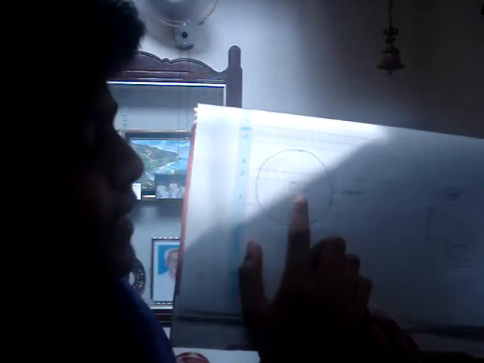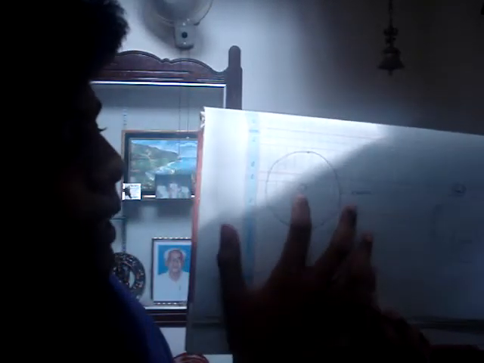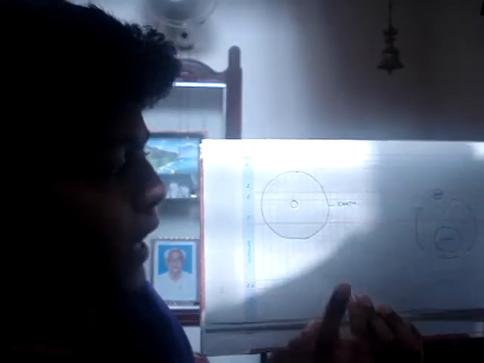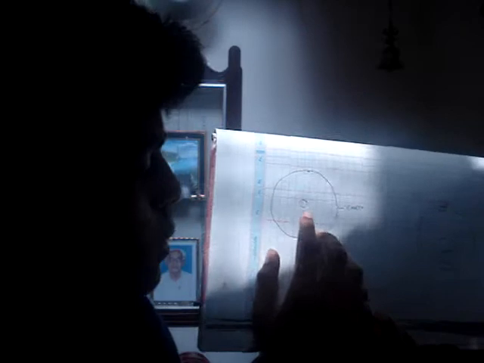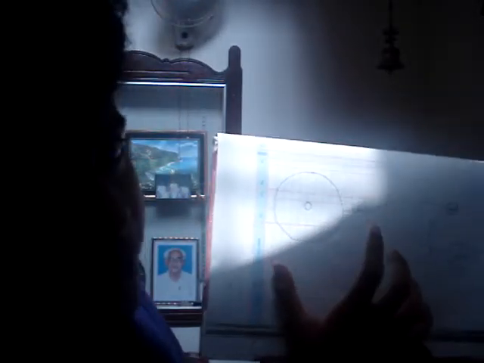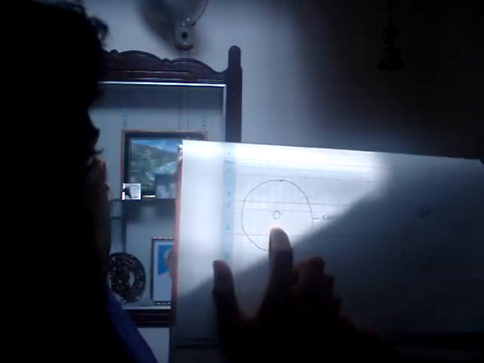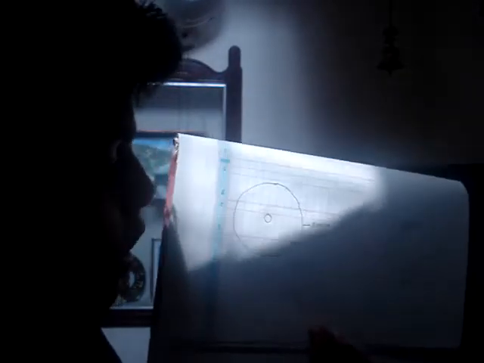According to my proof, there is a gap between this inner core and the remaining part of the Earth, and the remaining part of the Earth tries to fall towards the inner core due to the gravitational pull exerted by the center of the Earth, or the inner core. So the Earth revolves around the center inner core, and this makes the Earth rotate on its axis. There is a gravitational pull equal in all directions, as this is the center of gravity, and the Earth revolves around the inner core, and this makes the Earth rotate on its axis.